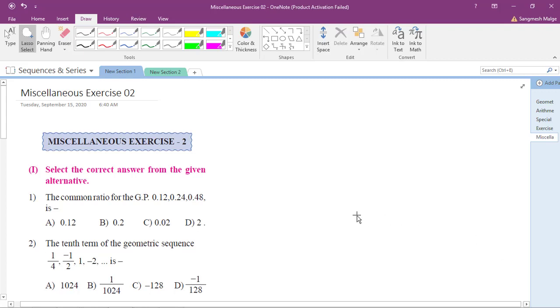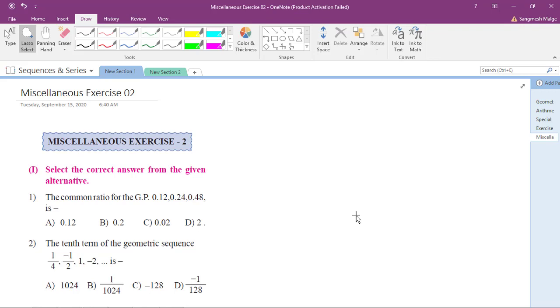Okay, so this miscellaneous exercise, at each and every topic we have this miscellaneous exercise which covers all the concepts which we have already studied, covered in the same topic. So this topic mainly talks about the geometric progression. The arithmetic progression you have already studied in your lower classes. So in this topic we will be focusing on the geometric progression,